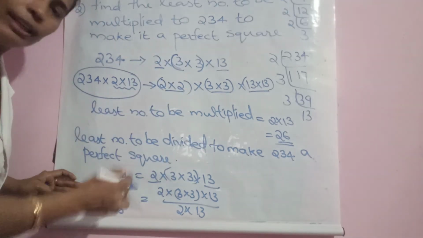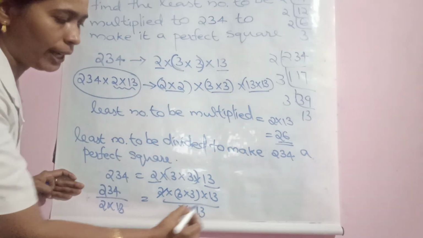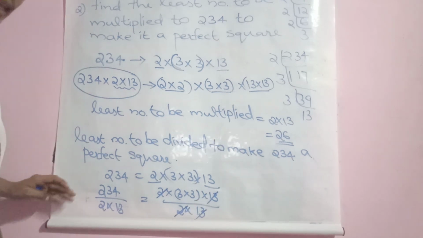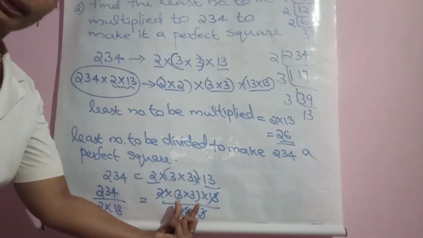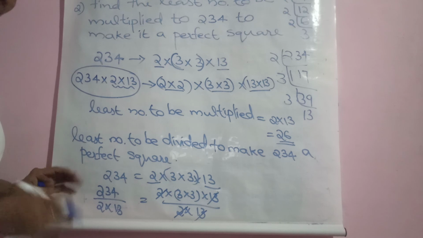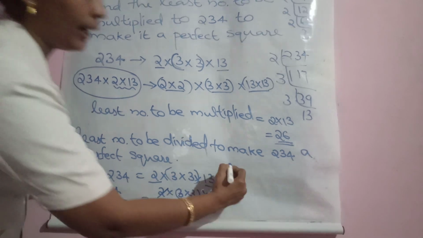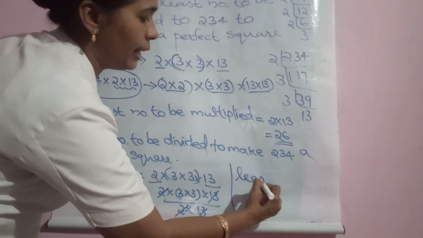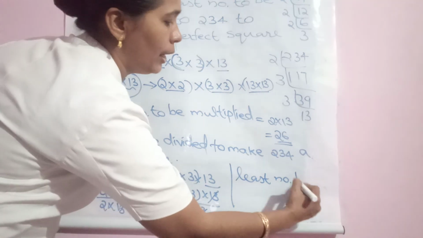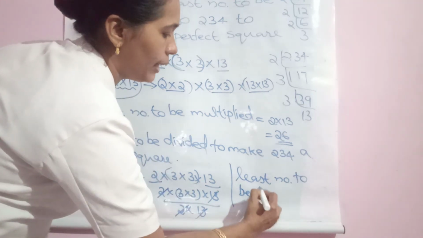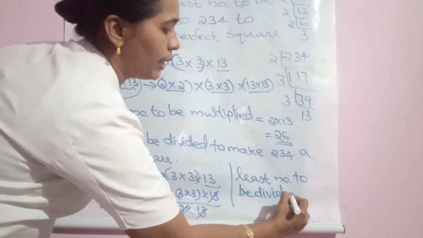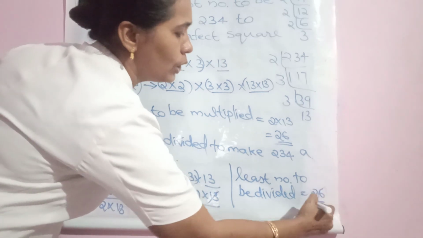Here it is division. So 2 and 2 you can cancel. 13 and 13 you can cancel. Now only the paired numbers are existing. That's all. So what is the least number to be divided? Same 26. 2 into 13 equals 26.